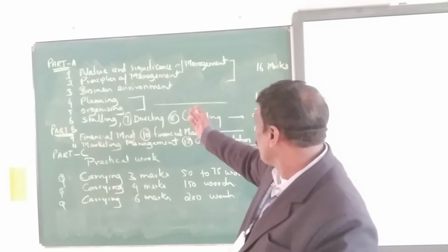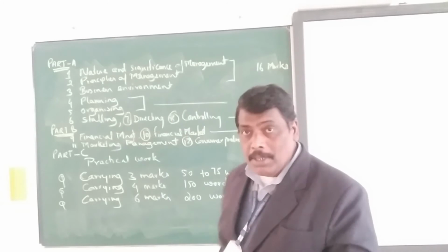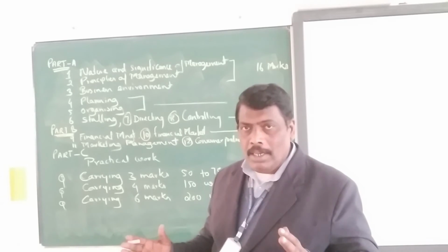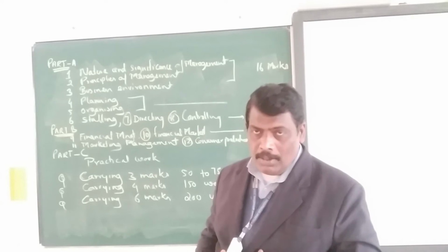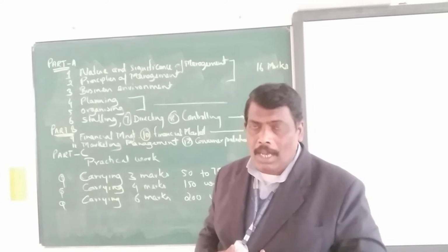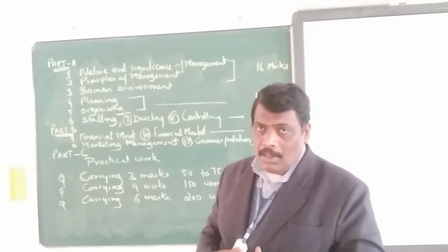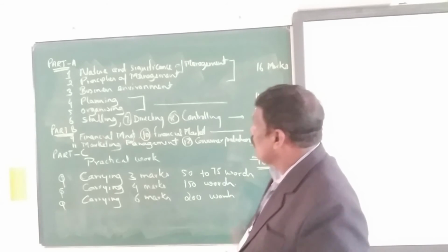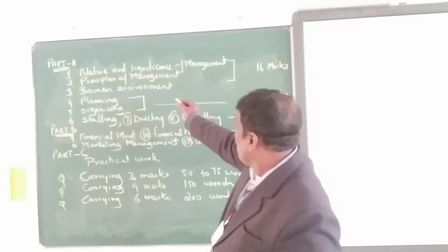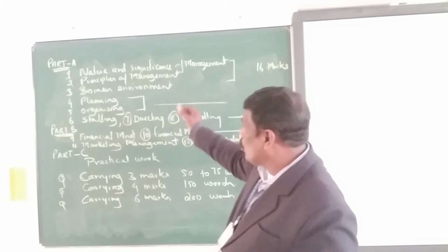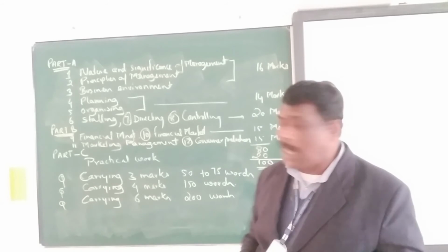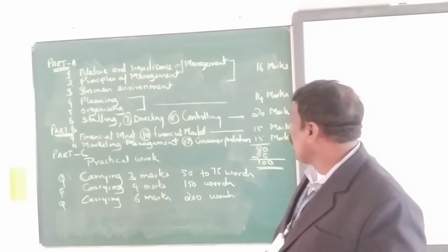Part A consists of 6 chapters and every chapter has its own marks. Some chapters are grouped and some chapters are not grouped. For example, Chapters 1, 2, 3: the nature and significance of management, principles of management, business environment.